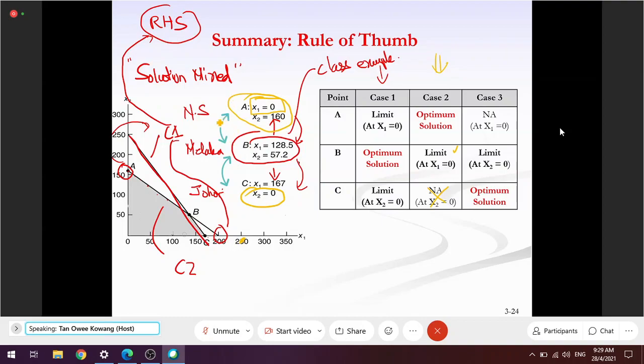Okay, that's theoretical. If you don't understand this, an easy way to remember is like this. If the optimum solution is at x1 equal to zero, which is here, entering on the x2 axis, then the limit will be at x2.